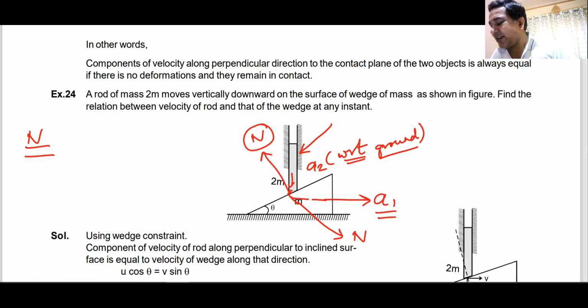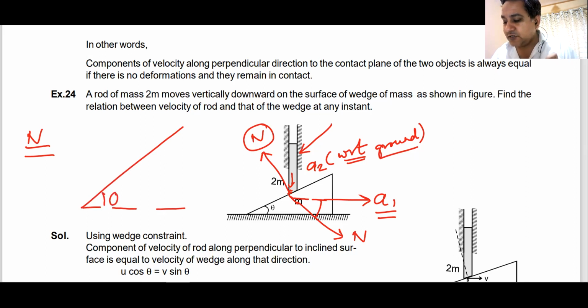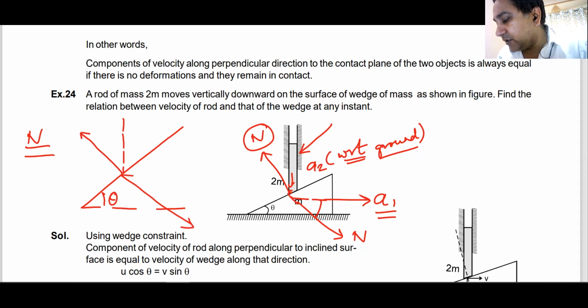And now I can find out some angles here. I'm very bad at finding angles. I think this angle will be 90 minus theta. Yes or no? What will be this angle? So I have this plane. I have this angle theta. I have one normal reaction like this, and I have one perpendicular. I have one normal reaction like this, and I have one horizontal. How do I find the angles?